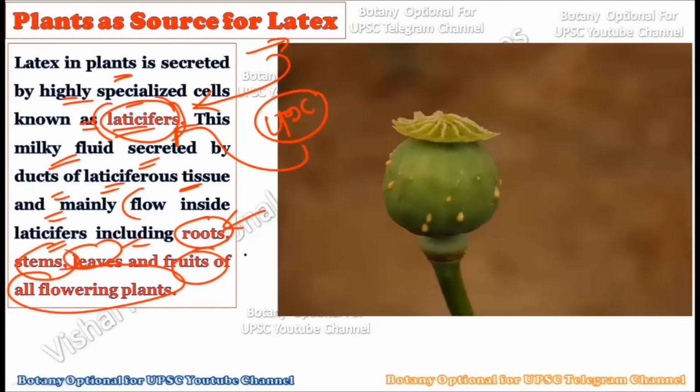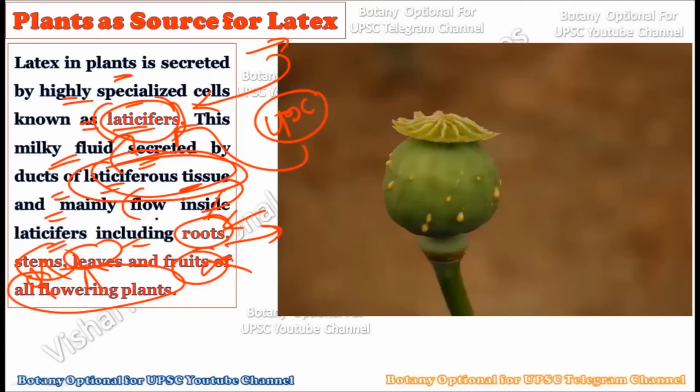So if any one of the roots, fruits, stems, or leaves gets injured, they are able to produce various kinds of latex using the special tissue called laticiferous tissue, which is made up of cells called laticifers. These laticiferous cells together constitute the laticiferous tissues, which are present in the root, stem, leaves, and fruit of the plant.